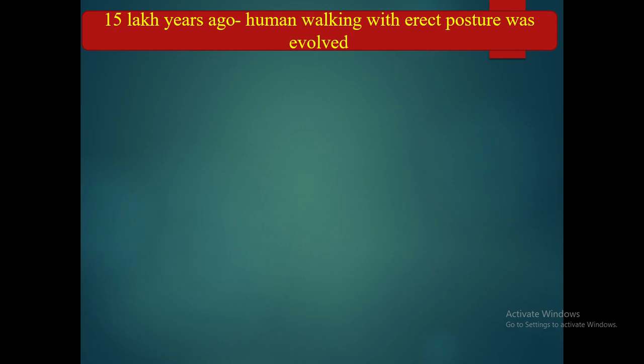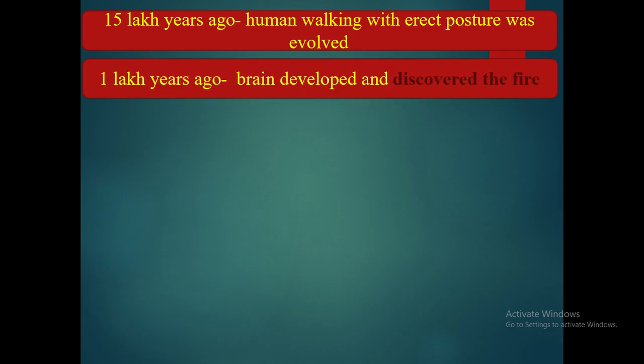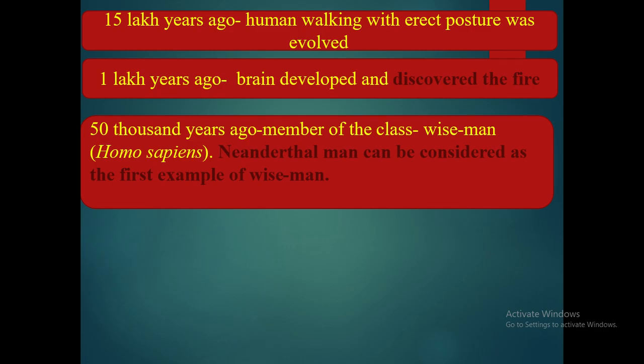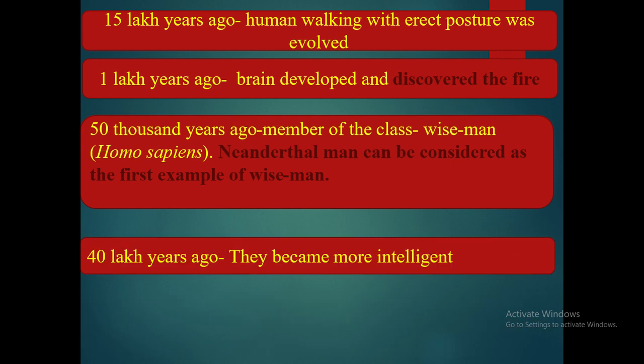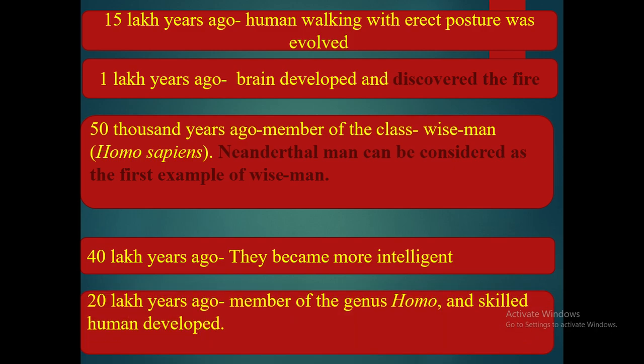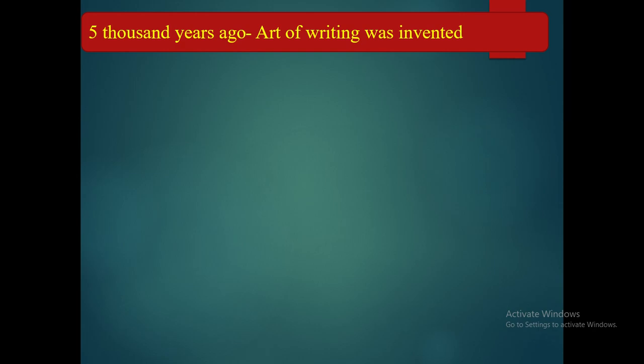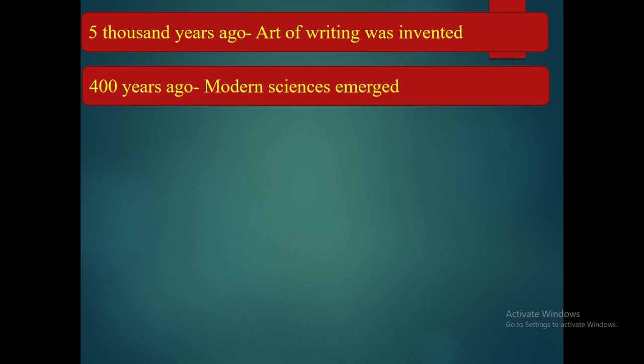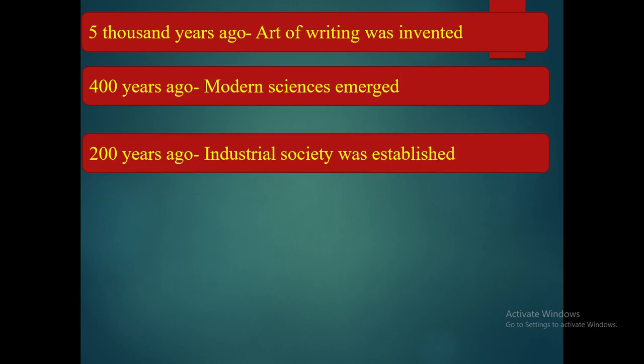15 lakh years ago, human walking with erect posture evolved. 1 lakh years ago, the brain developed and they also discovered fire. 50,000 years ago, members of the wise man class, Homo sapiens, appeared, and Neanderthal man is considered the first example of wise man. 40 lakh years ago, they became more intelligent. 20 lakh years ago, members of the genus Homo and skilled human developed. 5,000 years ago, the art of writing was invented. 400 years ago, modern science emerged. 200 years ago, industrial society was established.